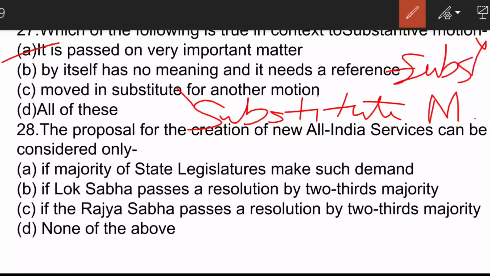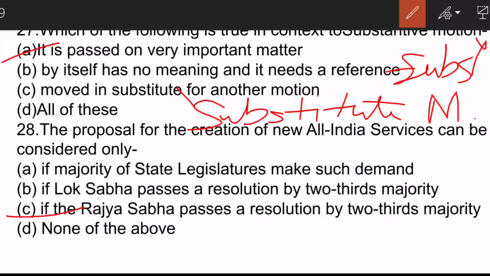The proposal for the creation of new All India service can be considered only? The correct answer is option C. Rajya Sabha has upper hand in this regard.